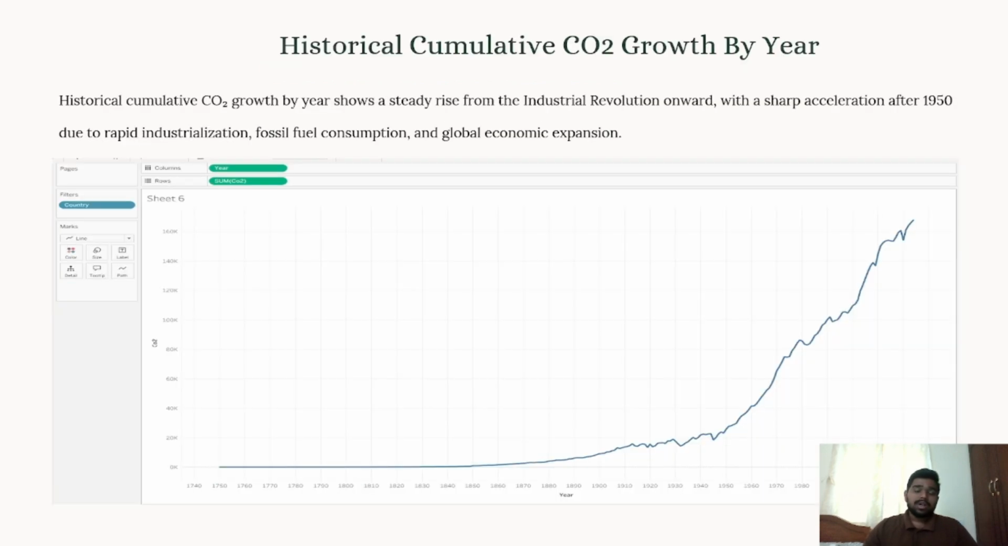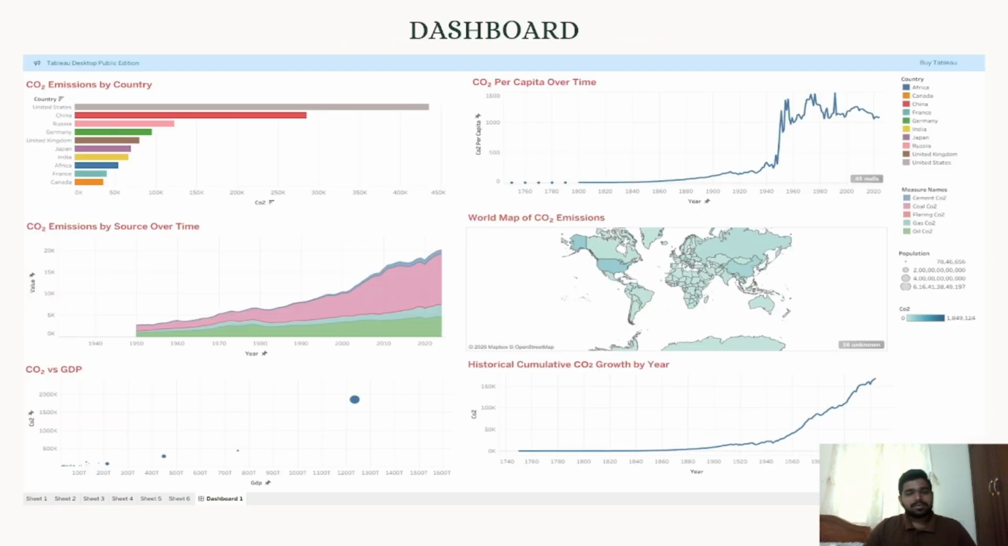Then the historical cumulative carbon dioxide growth by year. The historical CO2 growth shows a steady rise from the Industrial Revolution onward, with sharp acceleration after 1950 due to rapid industrialization, fossil fuel consumption, and global economic expansion. So this is the basic interactive dashboard which I have created, where you can easily understand what our topic is about.